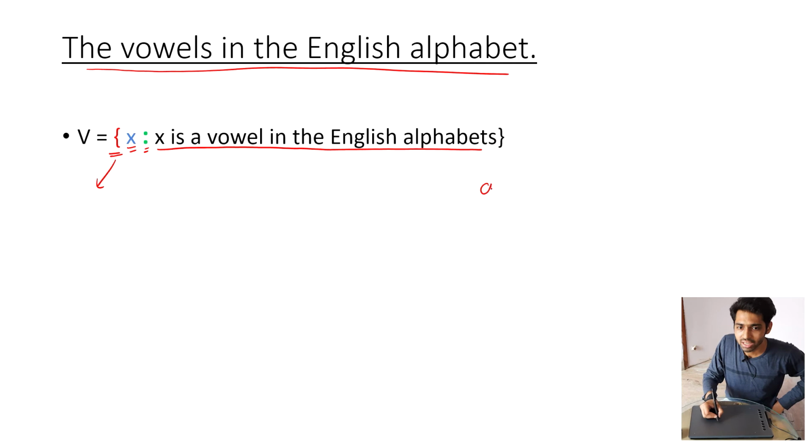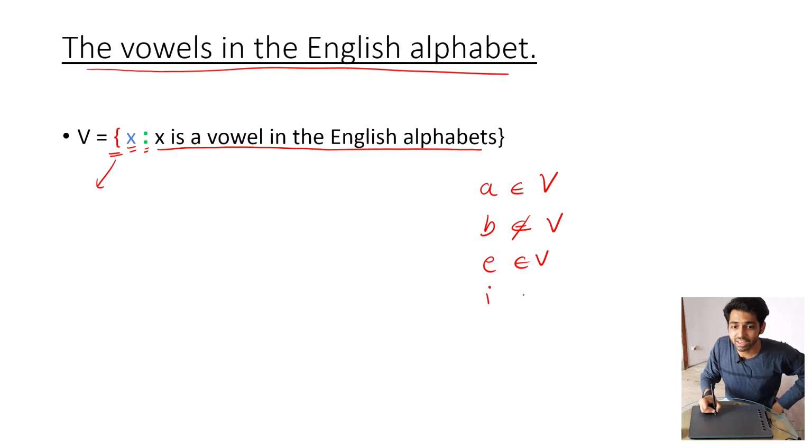Ask yourself, is A a vowel in the English alphabet? Yes, it is. So you will write A belongs to V. Similarly, you can ask, is B part of the English alphabet? Yes, it is. And is it a vowel? No, it is not. So this will not belong to V. Similarly, E belongs to V. I also belongs to V. Let's take X. Is X a vowel? It is not. So it does not belong to V.